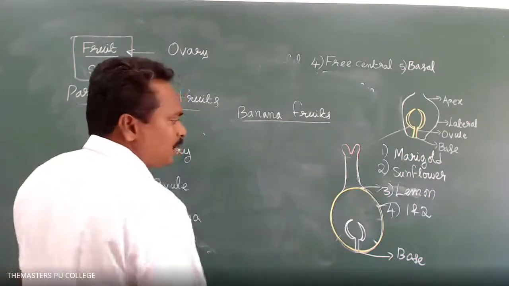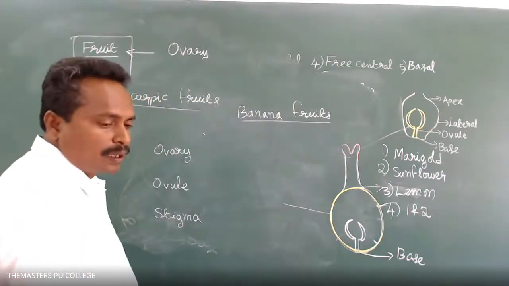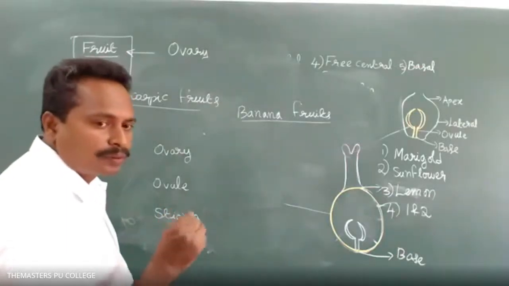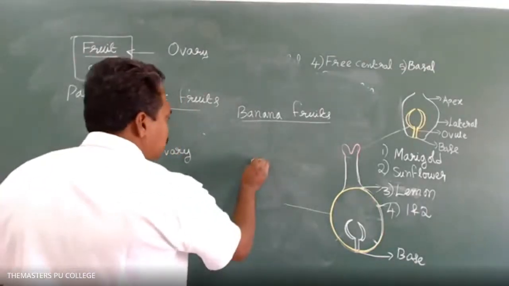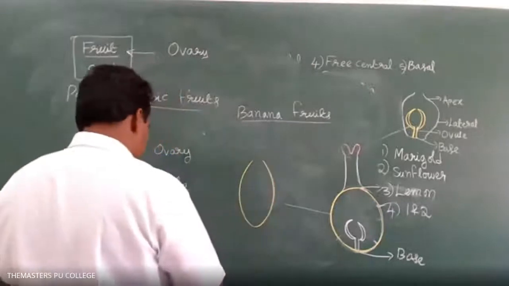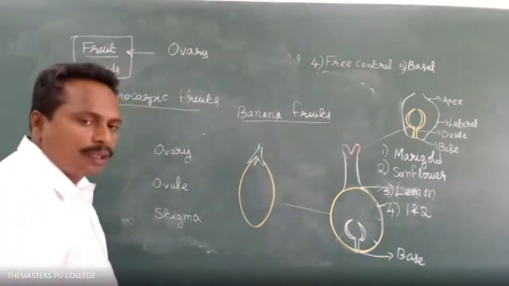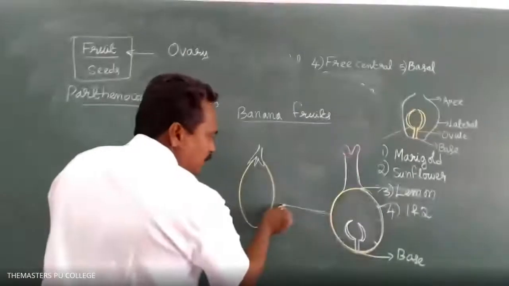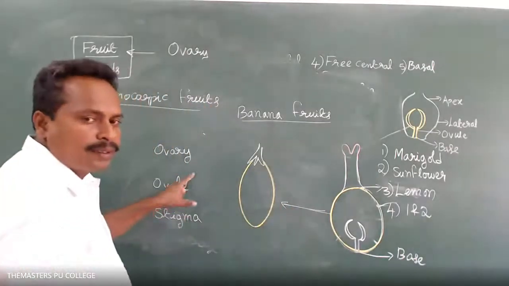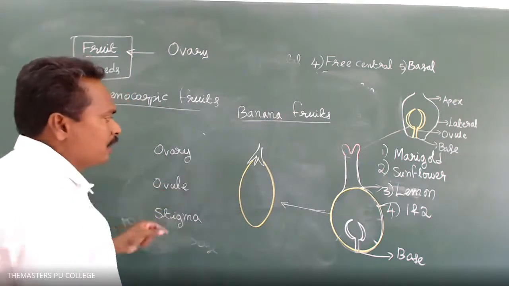Which part of the flower forms the fruit? Generally, the ovary part of the flower forms the fruit. Here I have drawn a brinjal fruit, which is used as a vegetable. After the fertilization process, the ovary is converted into fruit. The ovary forms the fruit.